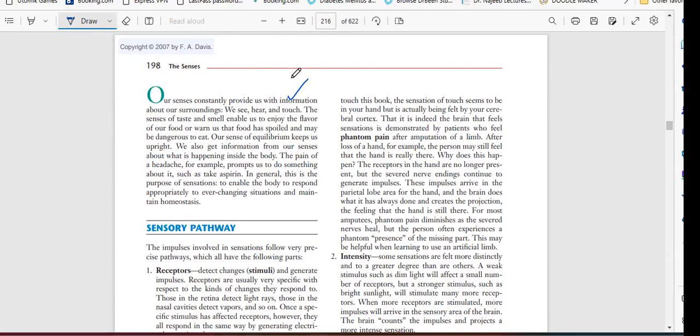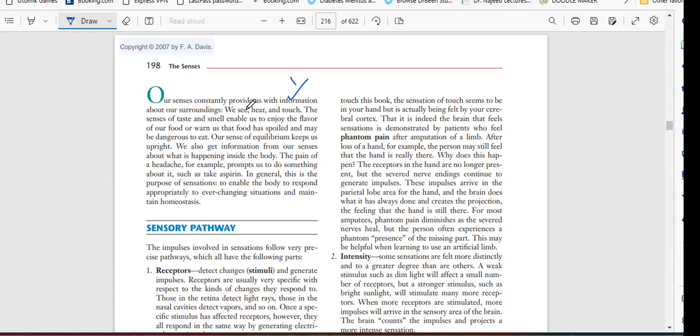This is the first thing, like what we can see with the help of eyes. Then only we can respond. If there is no vision, what will happen? We cannot see what is happening in and around our surroundings.